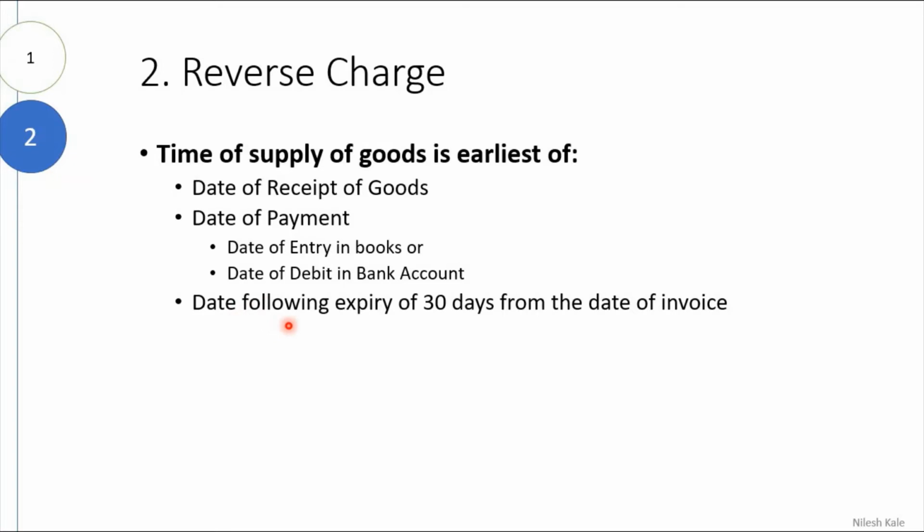Then the date following expiry of 30 days from the date of invoice. So the date following expiry of 30 days means the 31st day from the date of invoice. That is the time of supply we are going to consider in case of reverse charge, right?